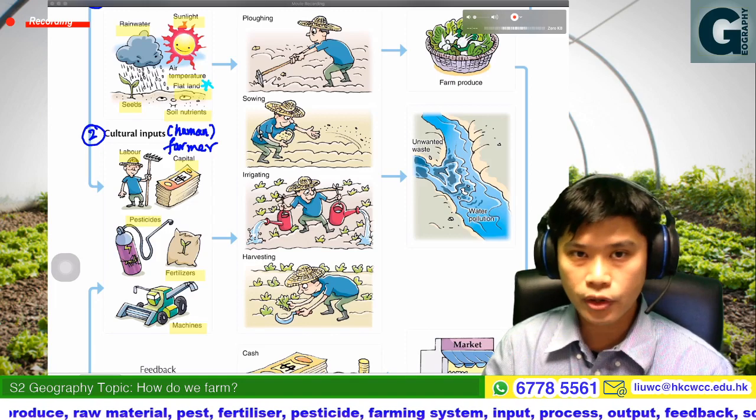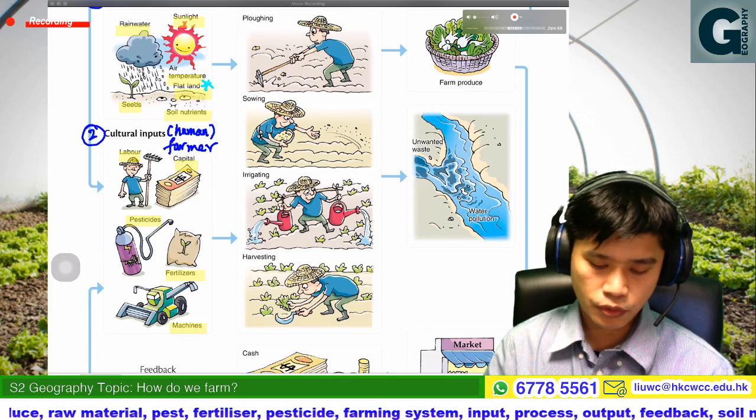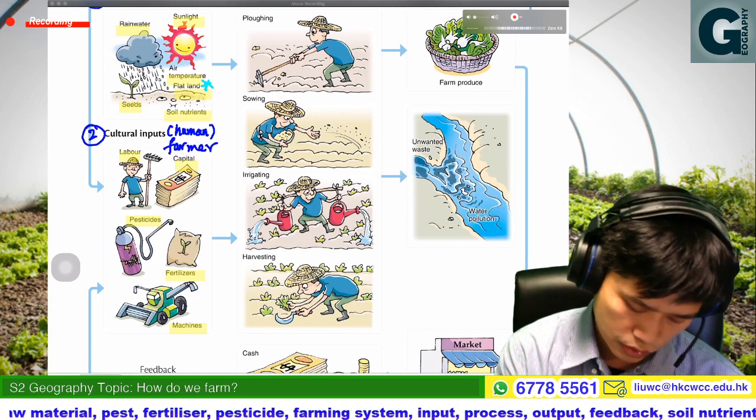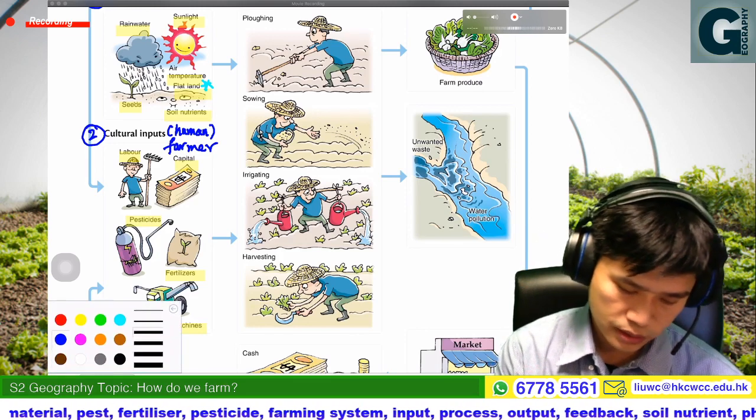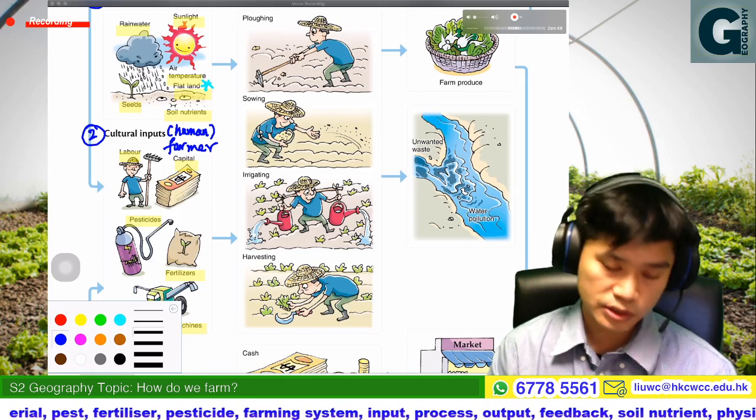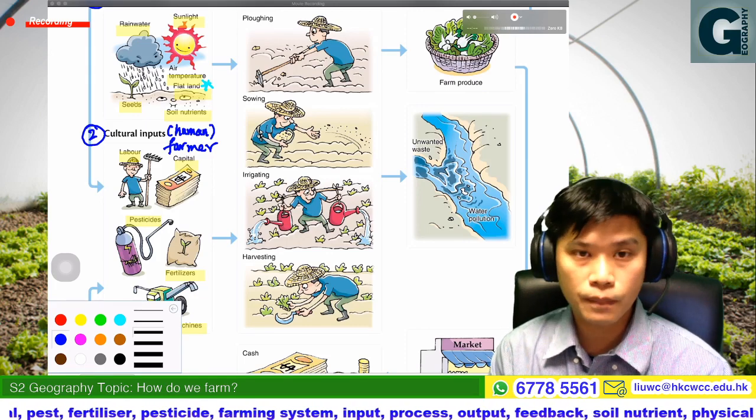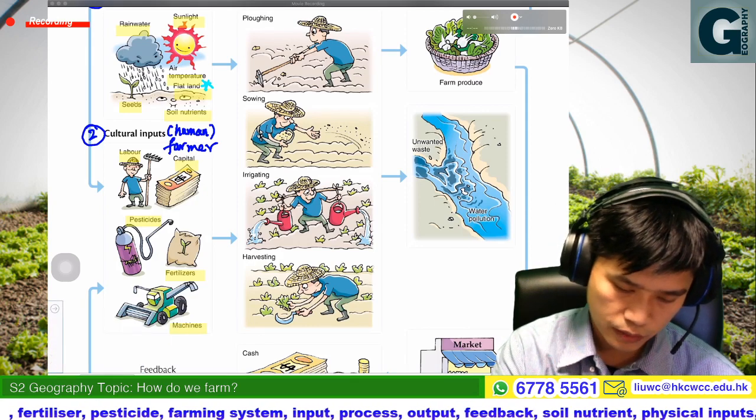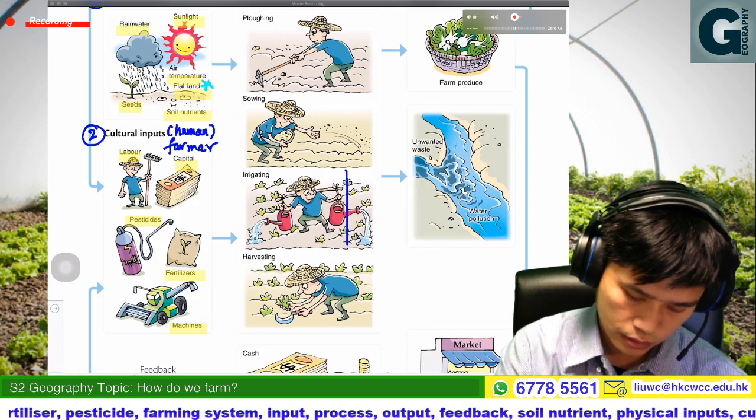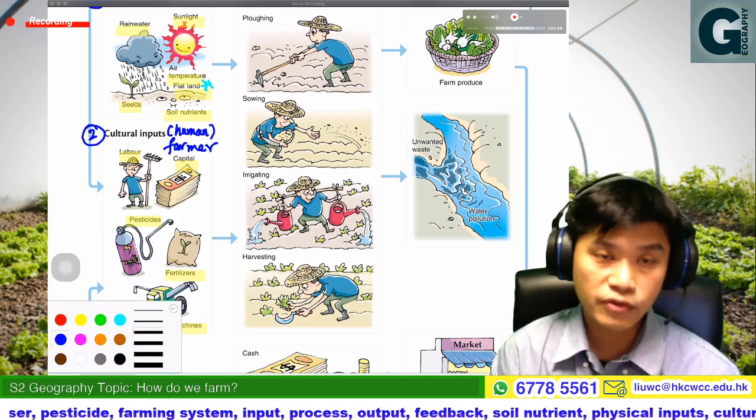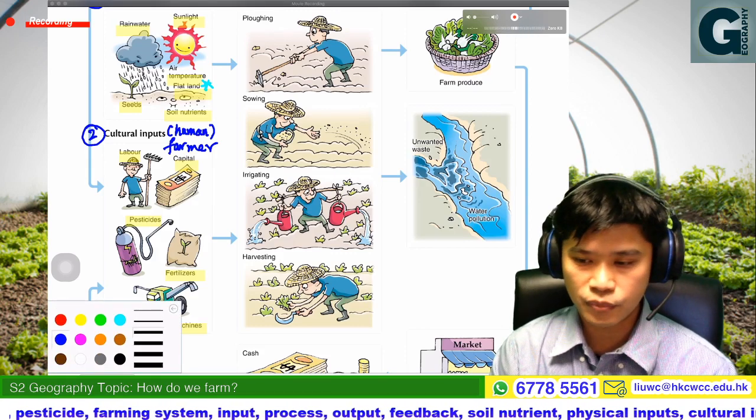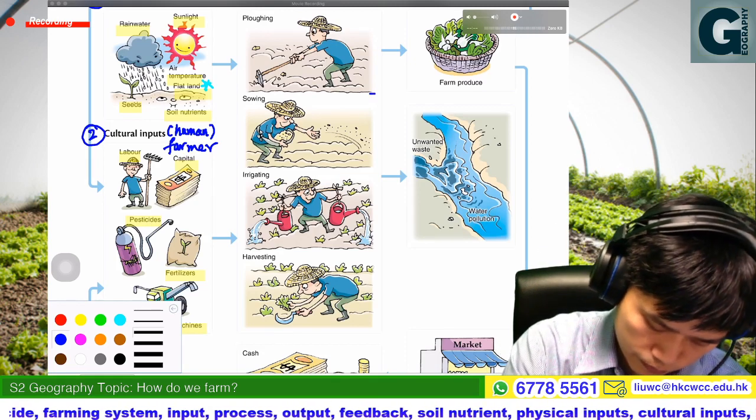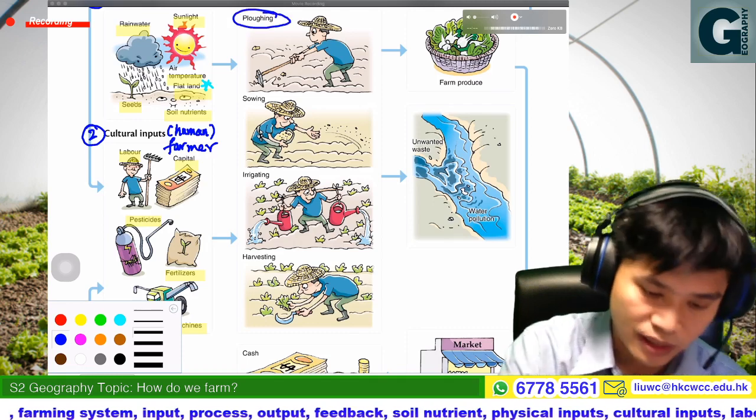So when we put all these materials to the farming activities, what would be some examples of the farming process? There will be the four major farming processes. We should know, we should mark. The first one, before we really grow the crops, we need to plow. We have to plow the land.